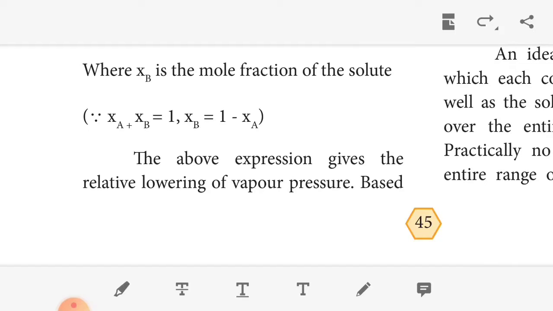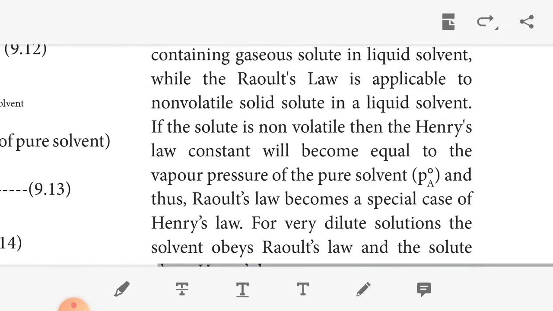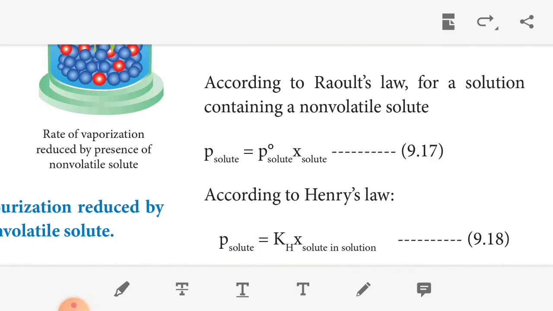From the above expression, the relative lowering of vapor pressure is based on Raoult's law. We say the relative lowering of vapor pressure of an ideal solution containing a non-volatile solute is equal to the mole fraction of the solute at a given temperature.